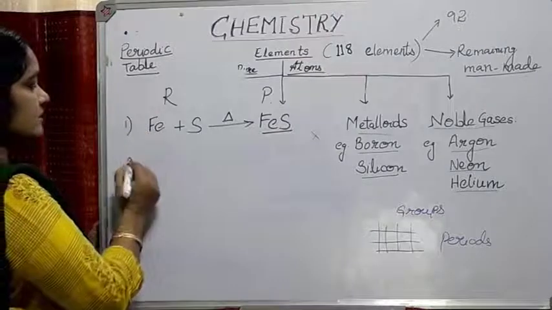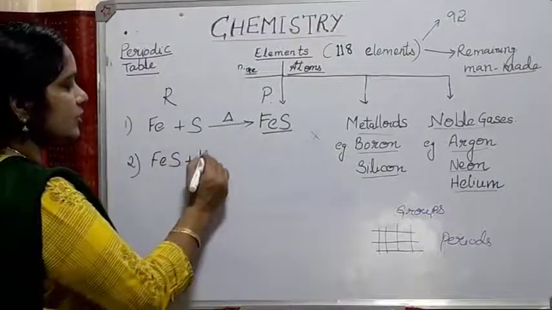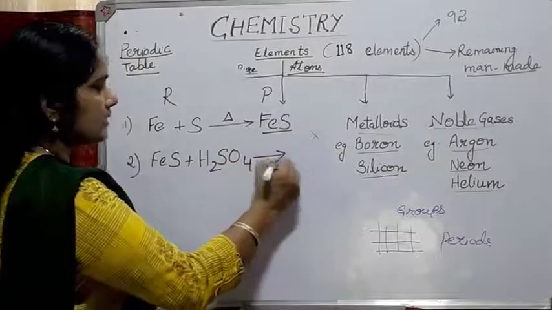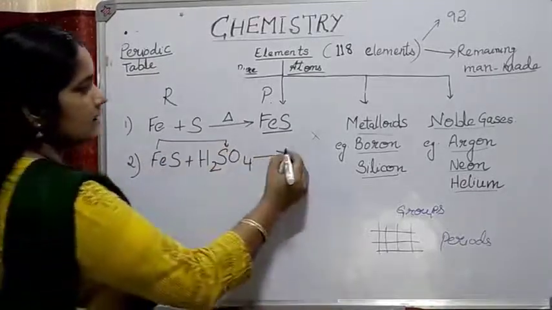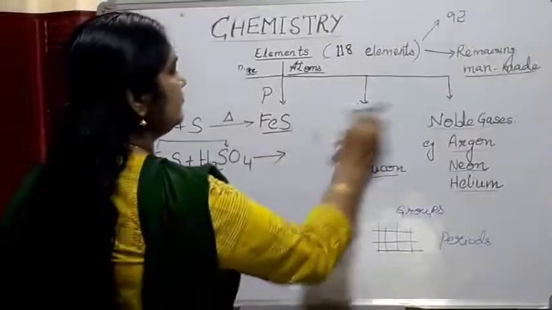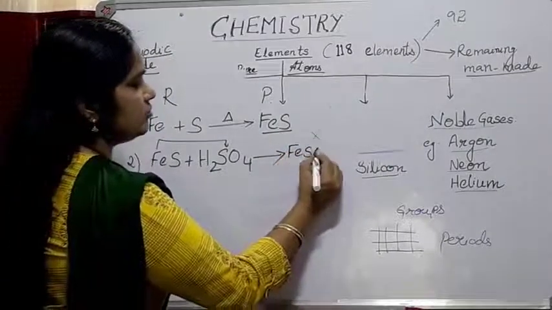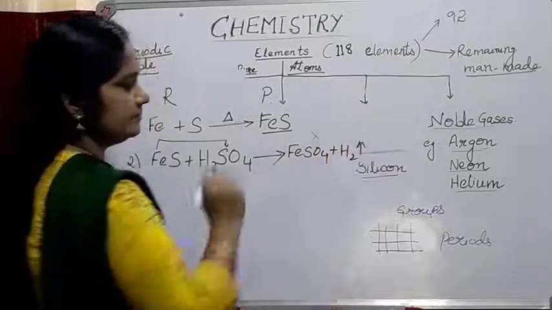Next example: if you take this iron sulfide and add dilute sulfuric acid, H2SO4, the iron reacts with sulfate and forms another salt, FeSO4, and hydrogen gas is evolved.